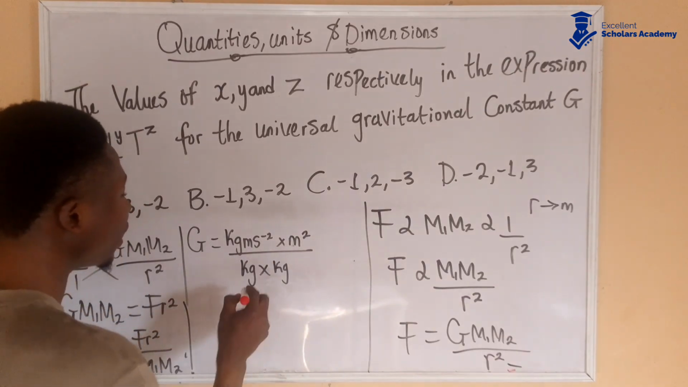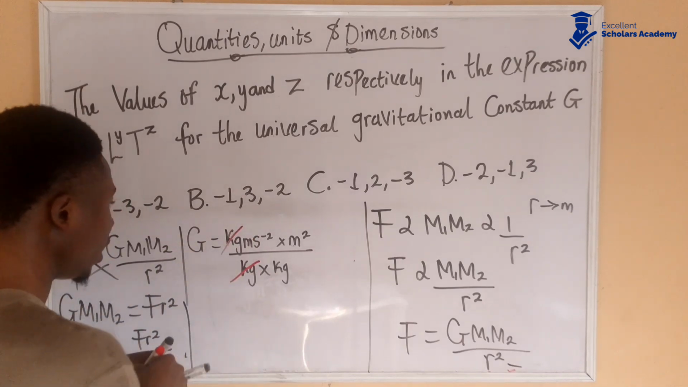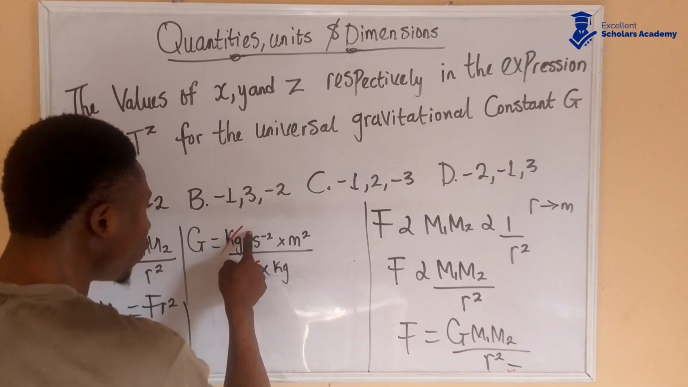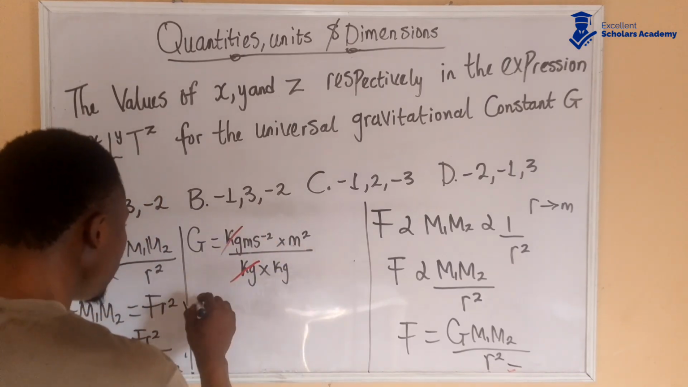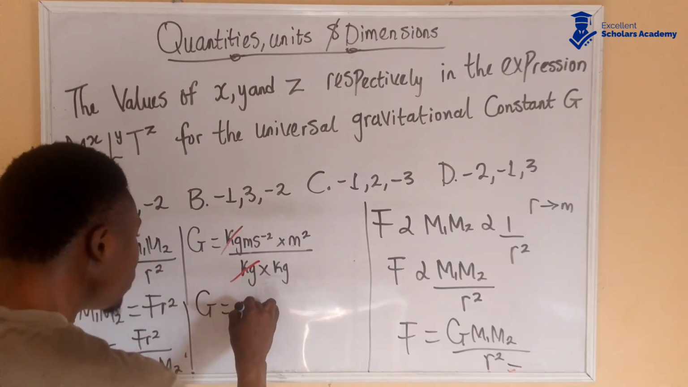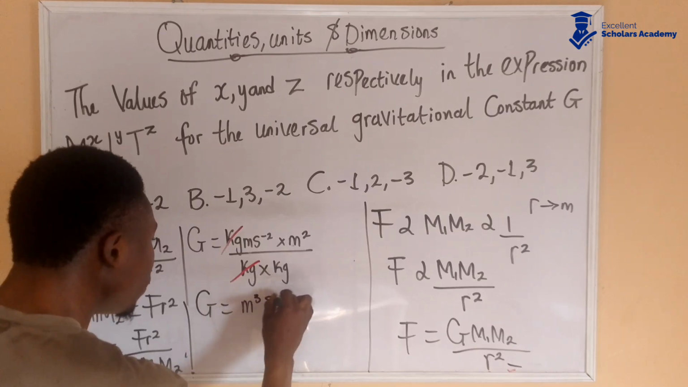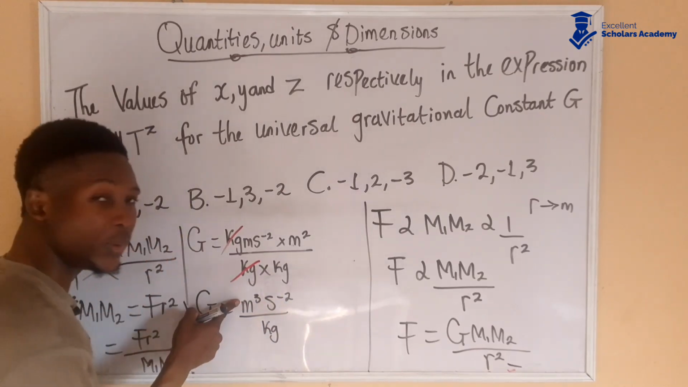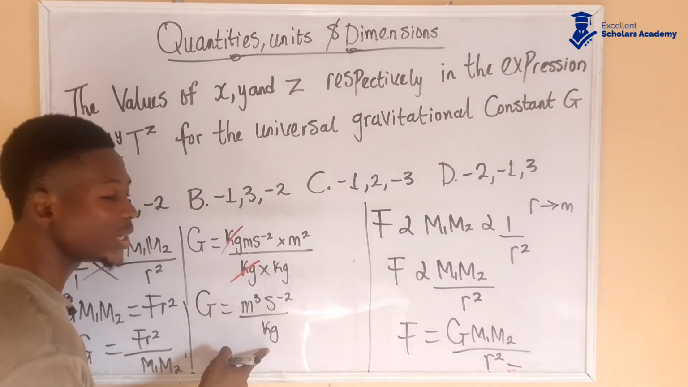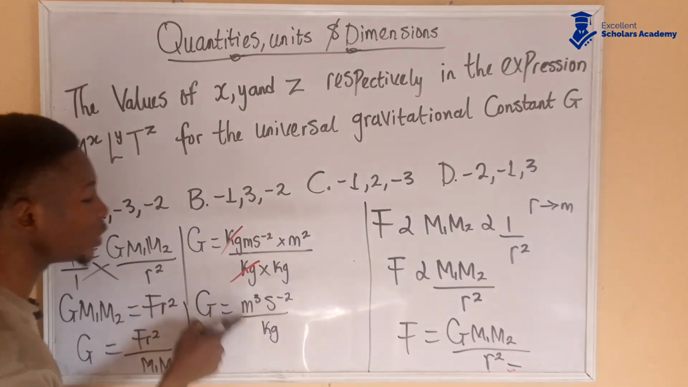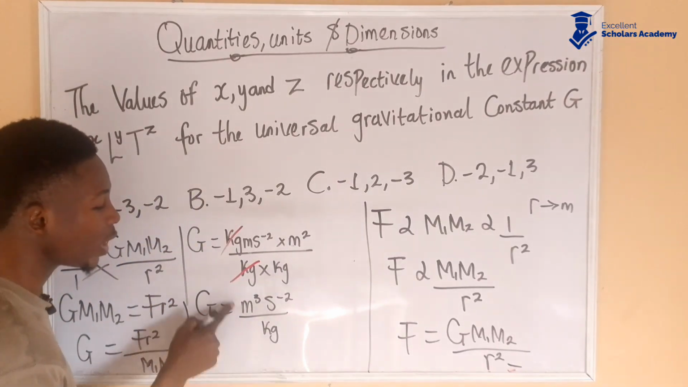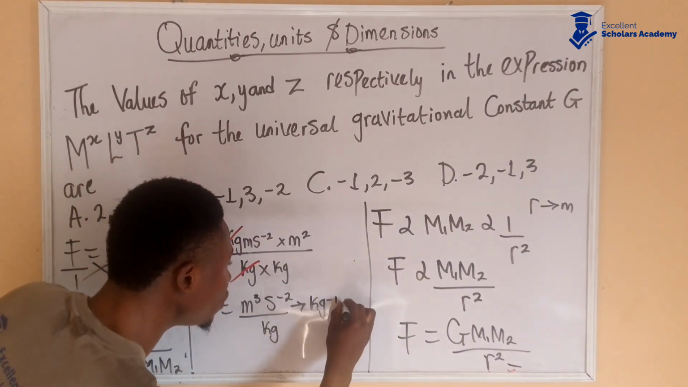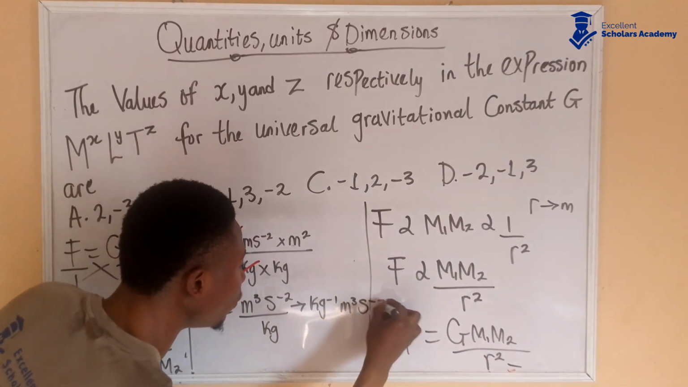All right, so this becomes what? Now you're going to find out that kg eliminates kg here, and then you're going to be left with this m to the power of 1 here, and there's an m to the power of 2 here. So G is equal to m to the power of 3 s to the power of minus 2 over kg. I can make this kg come up here, because I don't want it to be down here, since I need to put it in form of dimension so I can get the values of x, y, and z. If I bring it up here, it becomes kg to the power of minus 1, m to the power of 3, s to the power of minus 2.